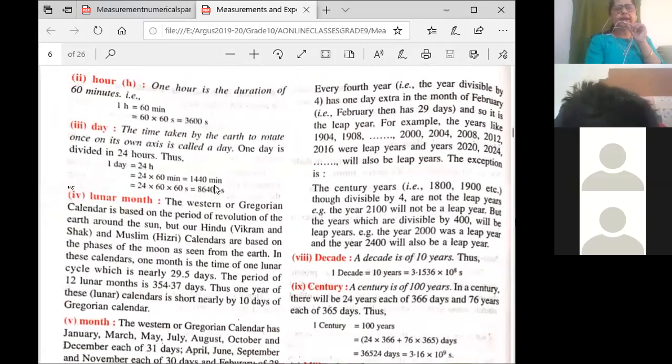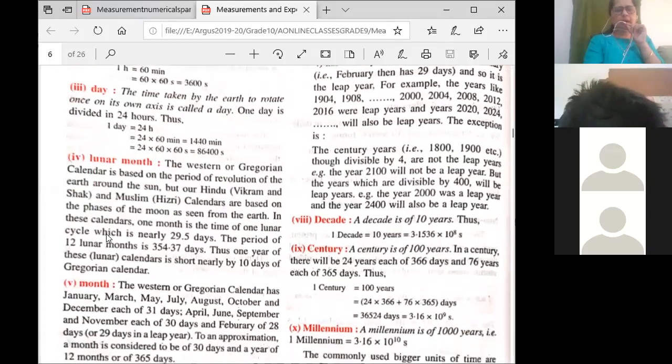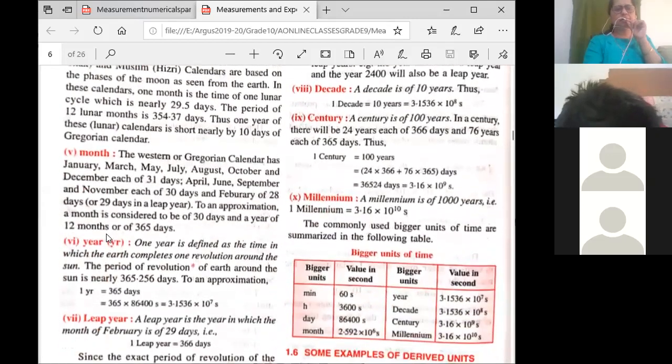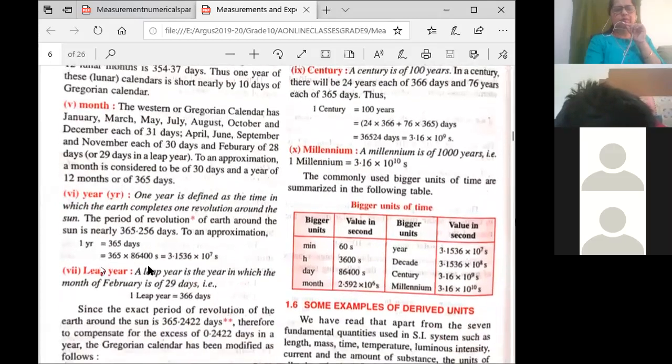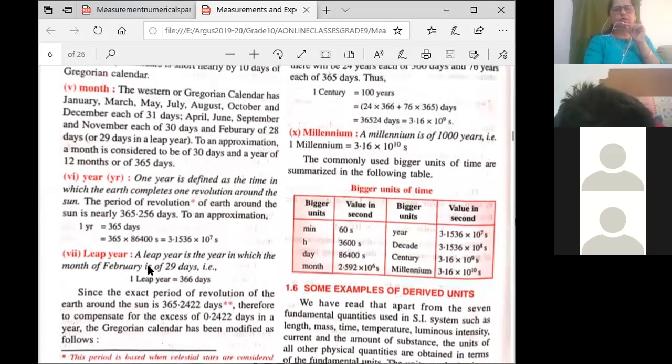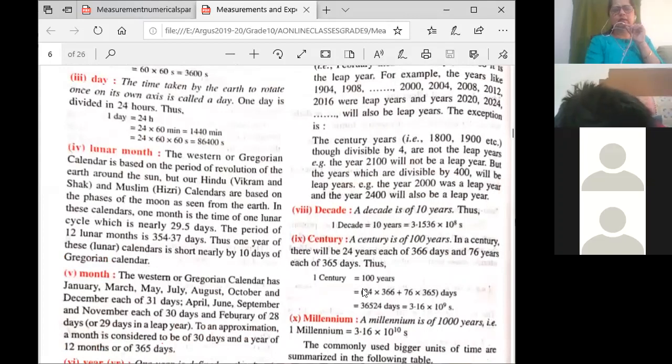Then 1 day is 86,400 seconds. A lunar month consists of a cycle which is 29.5 days. Then in the Western Gregorian calendar, 1 month is 30 days. Then 1 year is almost 365 days. In a leap year, the month of February is 29 days, you all know, right? A decade is 10 years. Then 1 century is 100 years, and 1 millennium is 1000 years.